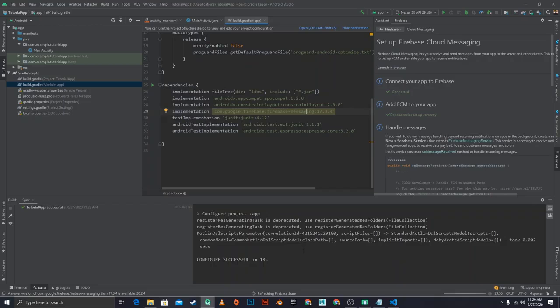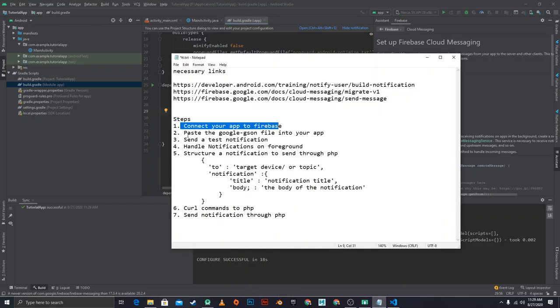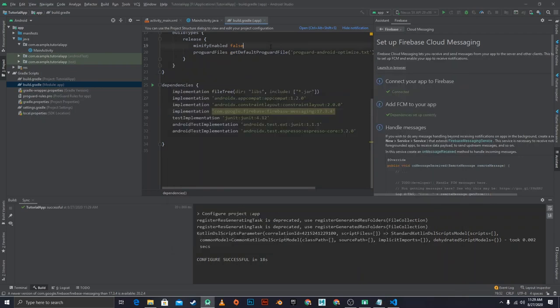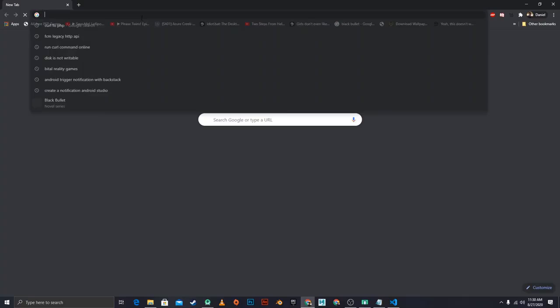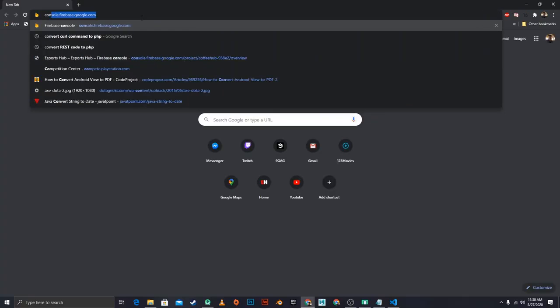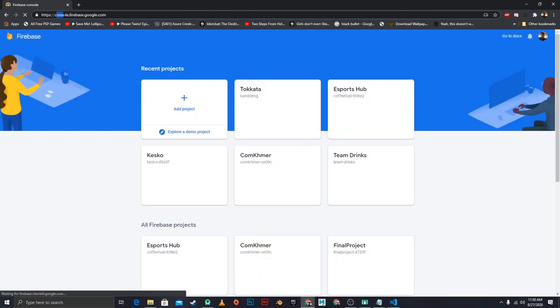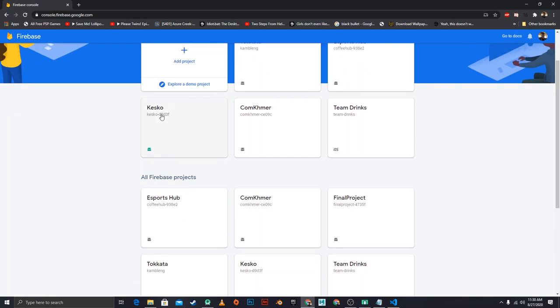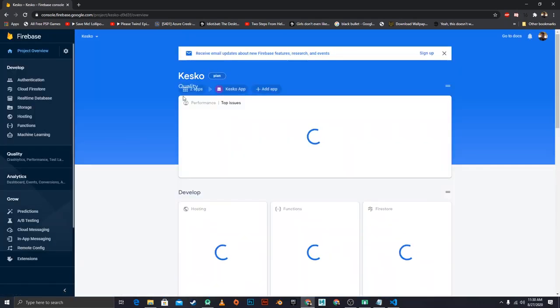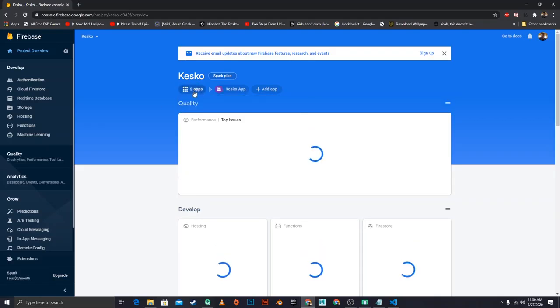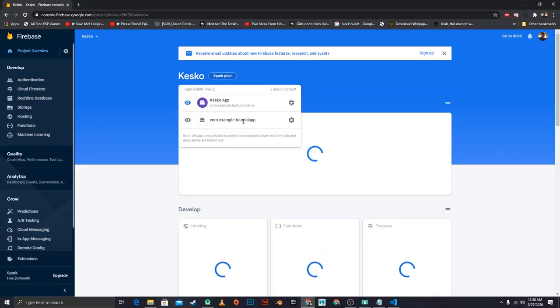Refreshing Firebase state. Alright, the next step would be to paste the Google JSON into our application. So we can get that by going to Chrome and opening the console. You can go into the Firebase console at console.firebase.google.com. Select the application that you did. I connected mine to Casco right here, so I'm just going to select Casco, and then select my other app, which is the tutorial app right here.